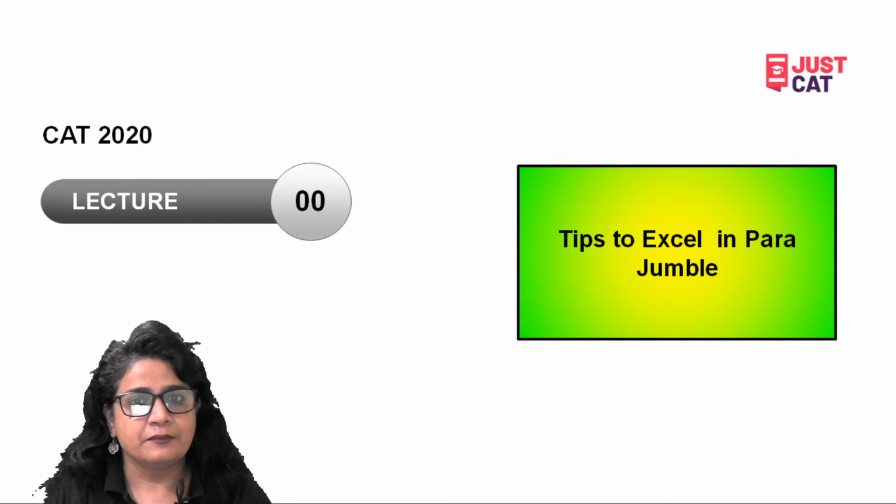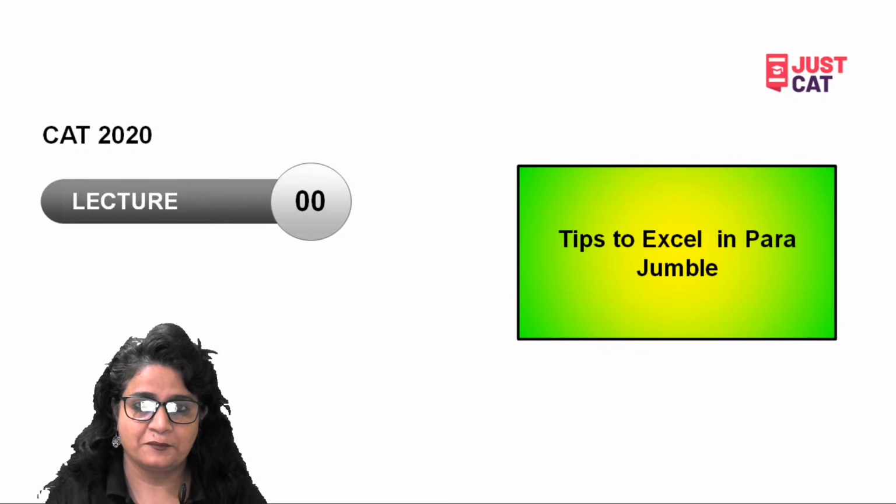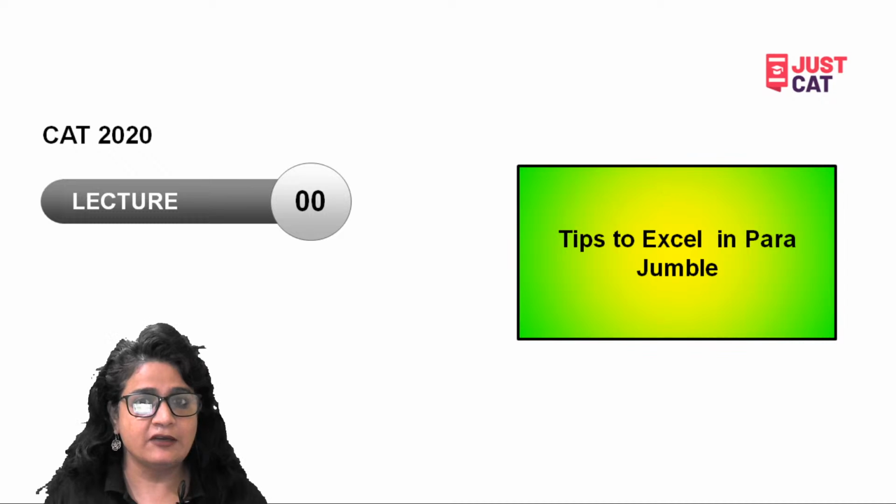In today's session, I'm going to address one of the most important topics, verbal ability section, para jumble. Ever since CAT has done away with giving options in para-jumble questions, this part has become all the more confusing. Since this set of questions is presented in the form of a riddle or puzzle, we are all inherently drawn to solve these questions.